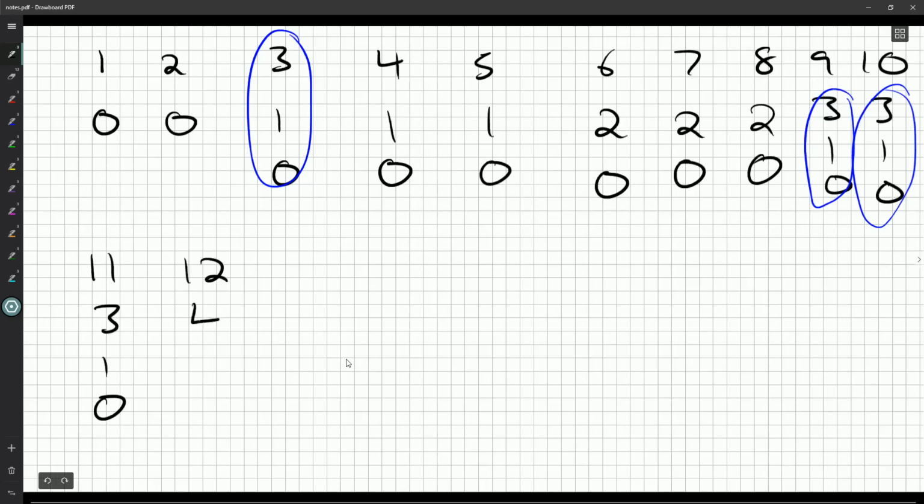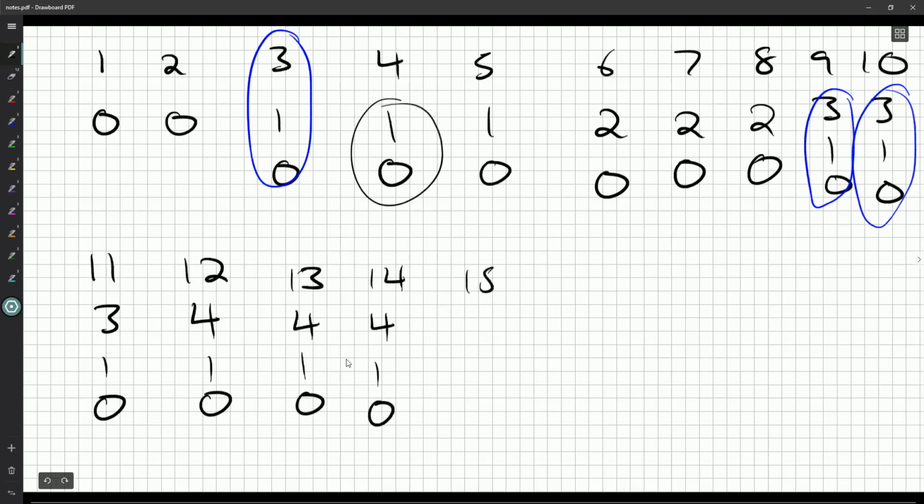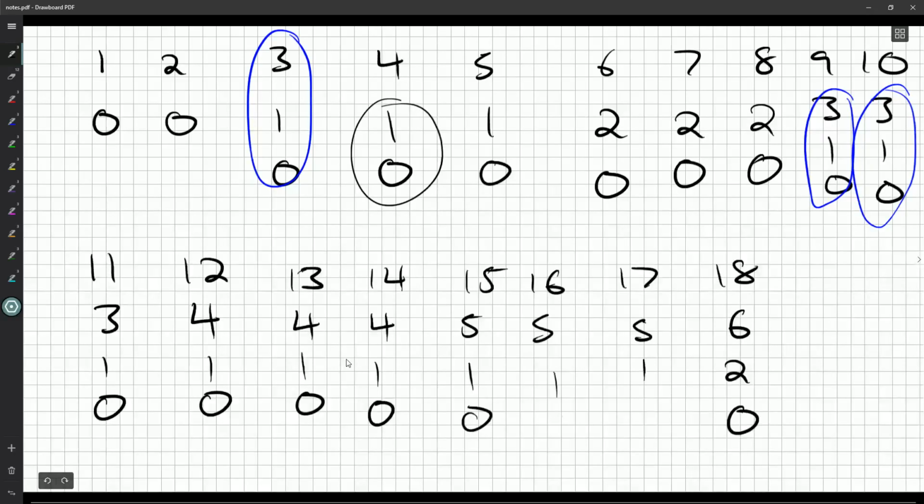When we hit 12, we hit 4, and then we should just copy what 4 does. 13 goes to 4, goes to 1, goes to 0. 14 goes to 4, goes to 1, goes to 0. 15 goes to 5, which goes to 1, goes to 0. 18 would go to 6, which goes to 2, which goes to 0. Alright, so we've got a few of these.